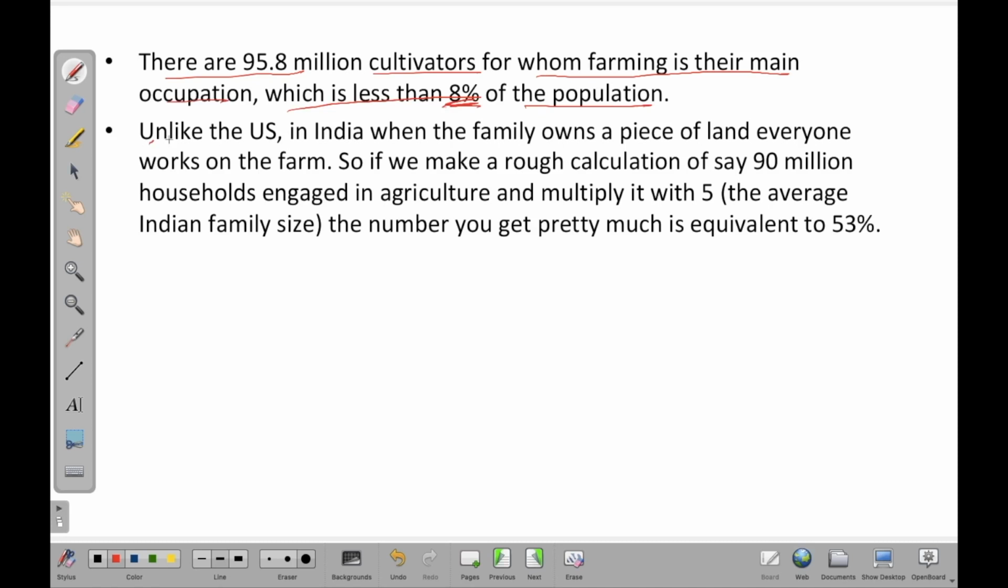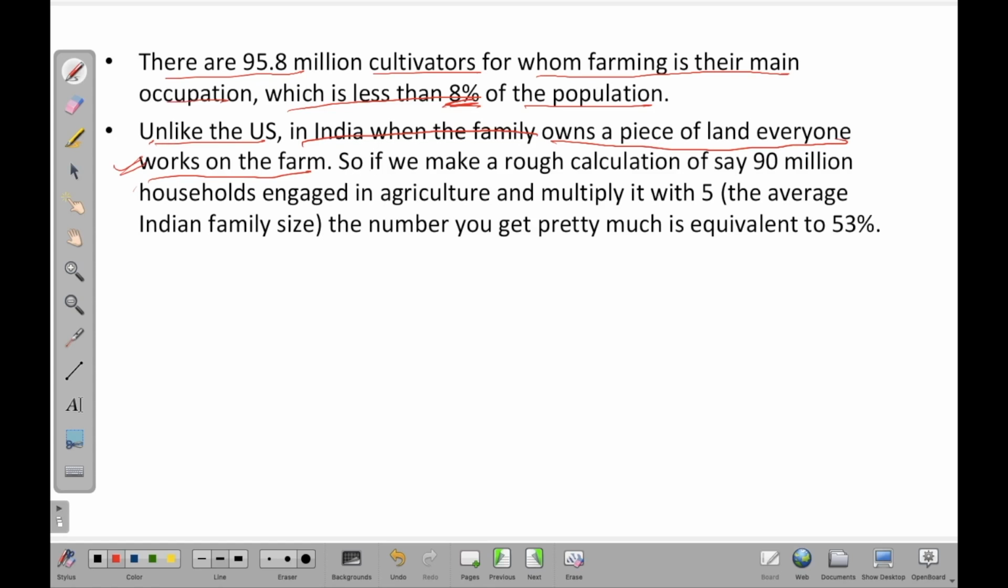But then if you compare it with the US, unlike the US, in India, when a family owns a piece of land, everyone works on the farm, right? So if my father owns a particular farm, I would be working for him as well. In a way, the major cultivator is him, but he is also employing me. Me being his son, I'm accompanying him or helping him in agricultural activity, so I'm also employed in agriculture.